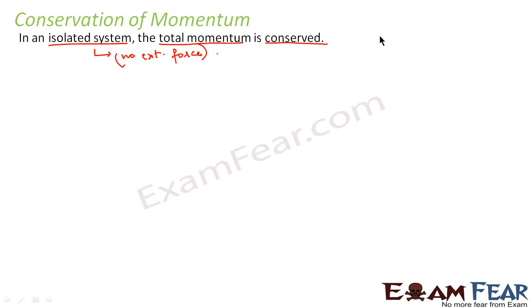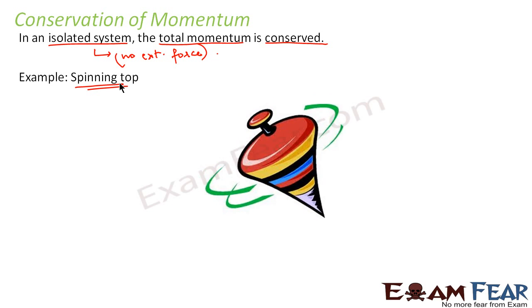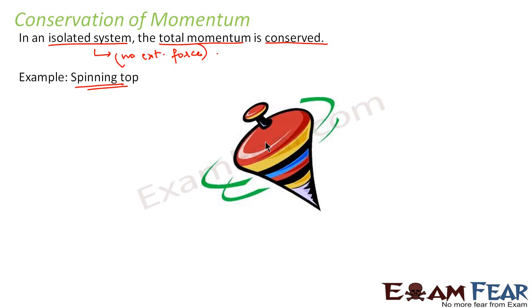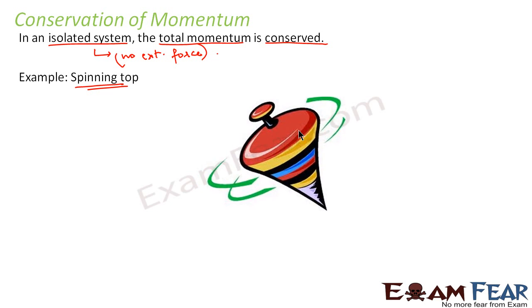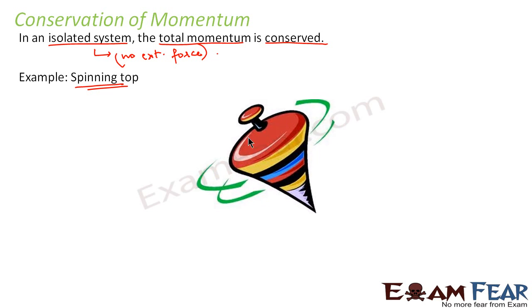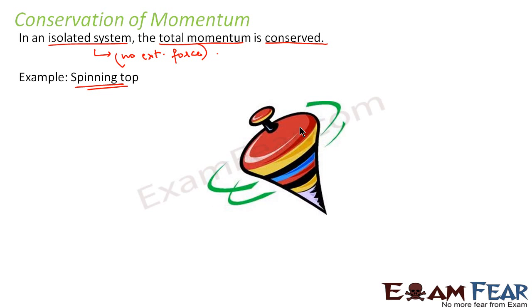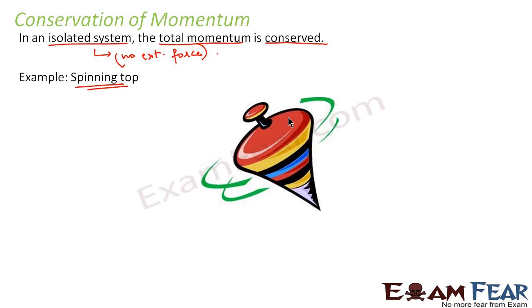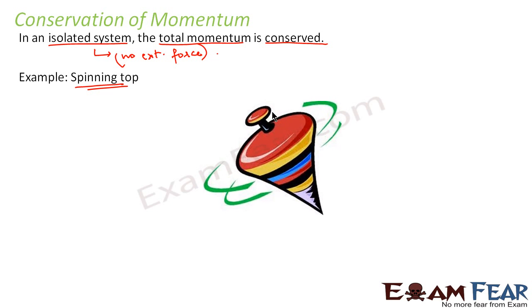We will take up an example so that the idea becomes even clearer. Let us take the example of a spinning top. If you look at a top, you see that it constantly keeps revolving around its tip, correct? So what do we see? At every point of time, the momentum keeps changing in direction, but for every point, let us suppose we have a momentum at this point, this point, this point. At all the points you have a momentum.